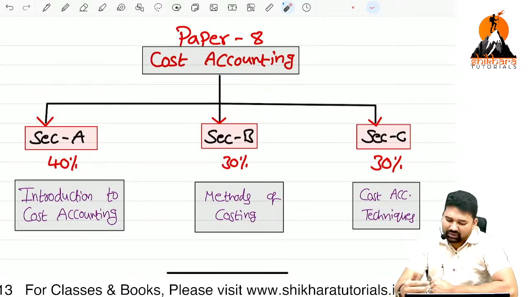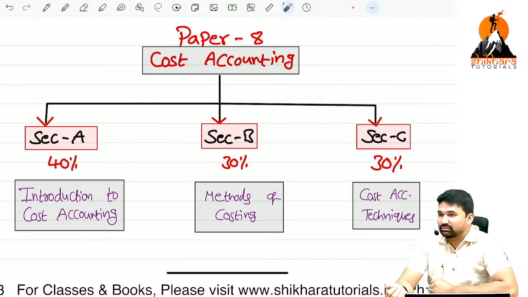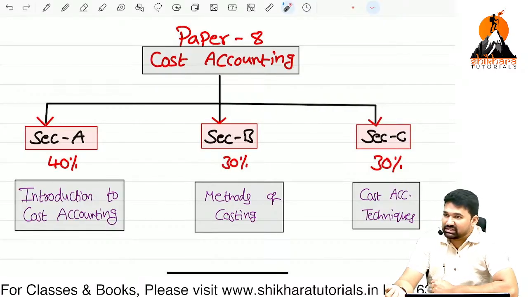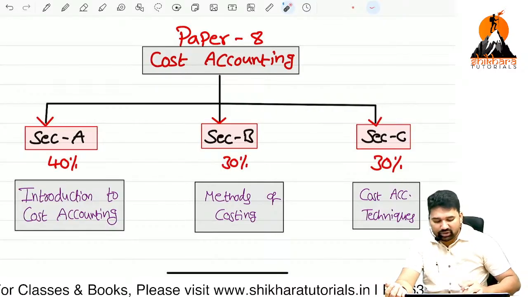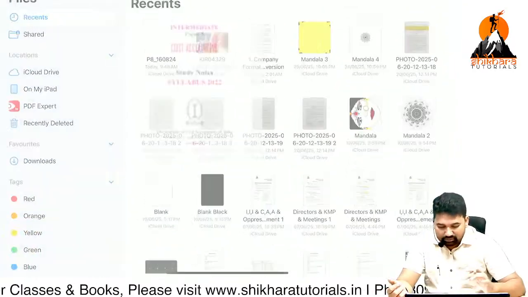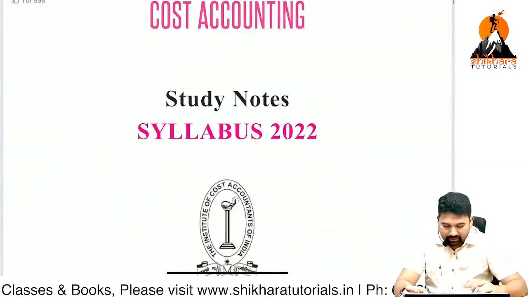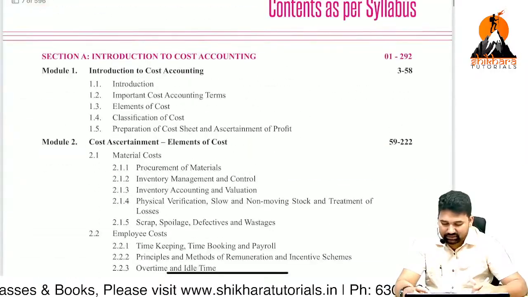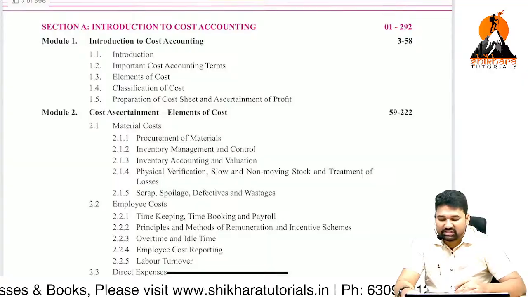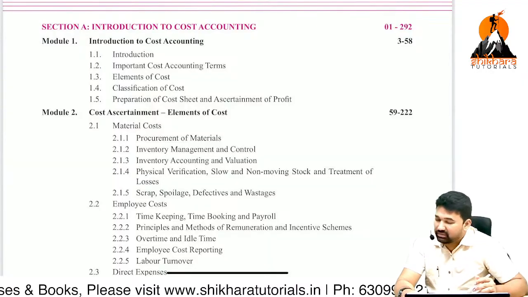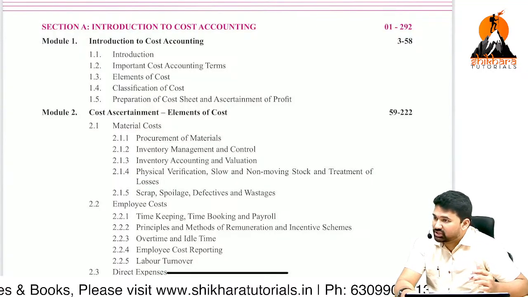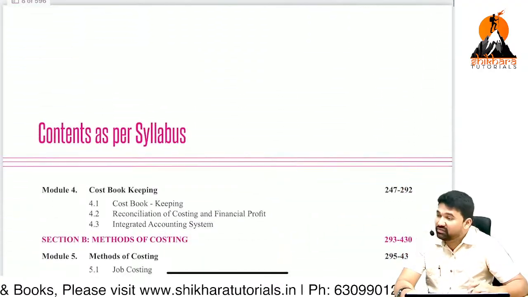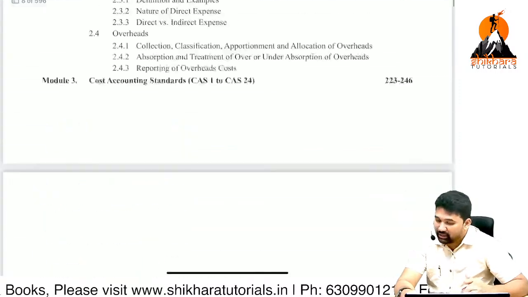Sir, you have introduced the names only, but you haven't introduced the chapters in the sections itself. I'm going to introduce the sections right now. Listen carefully. So these are the chapters. So first of all, section A. What is the name of section A? Introduction to cost accounting. In section A, how many modules are there? Totally 4 modules.